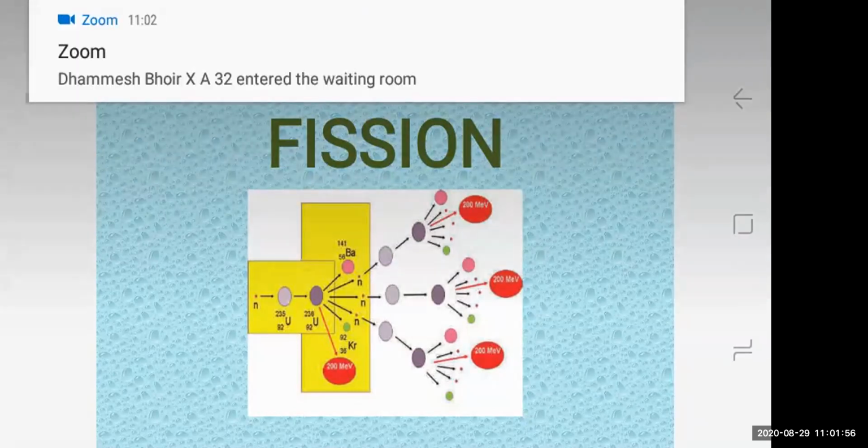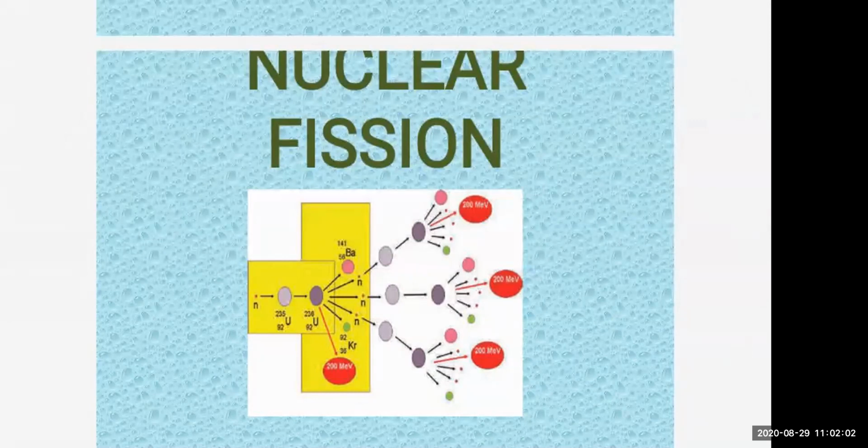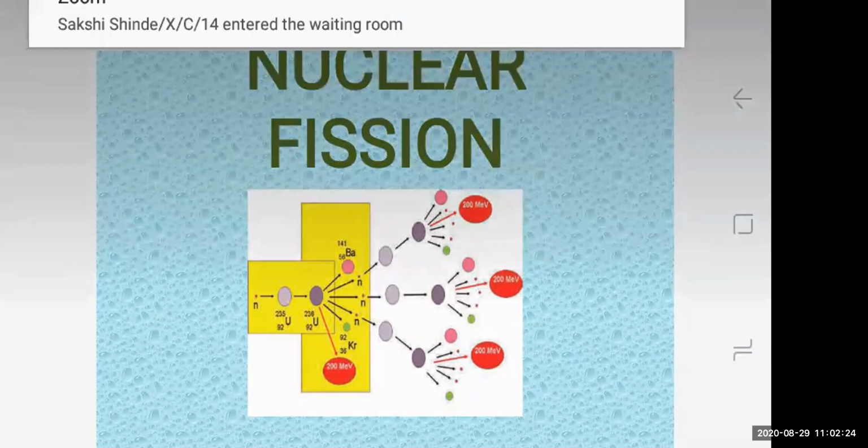Now how is energy released from the nucleus? By fission. That's why I have shown here the nuclear fission, how the nuclear fission occurs. You might have heard about this nuclear fission. What exactly happens in nuclear fission, I will tell you, students. There are some protons and neutrons in the nucleus of an atom, you all know. During nuclear fission, the nucleus will divide. It will undergo fission. Fission means division of the nucleus.